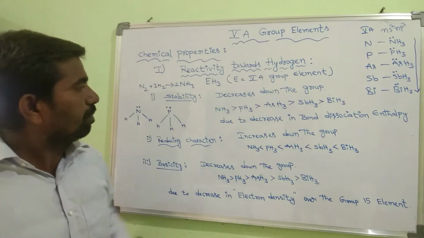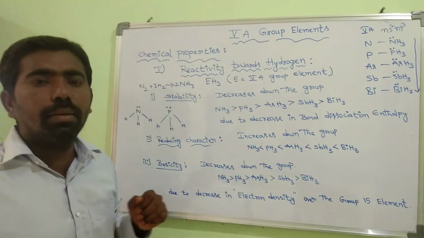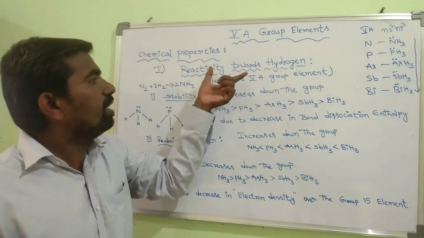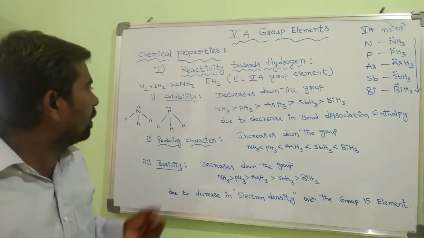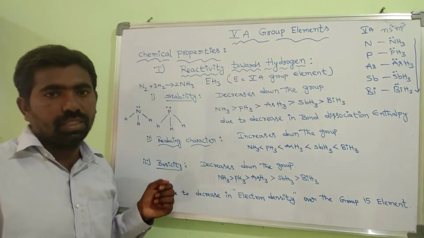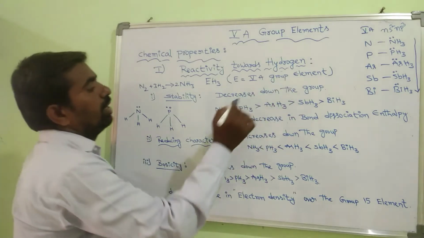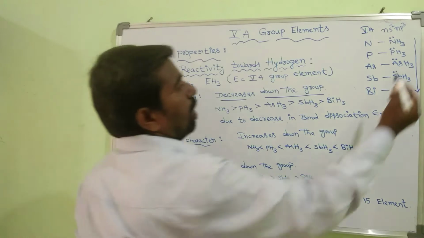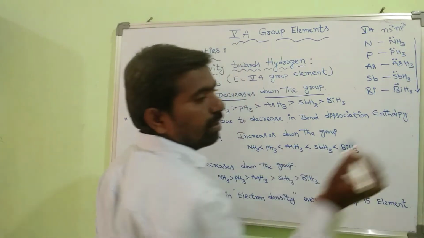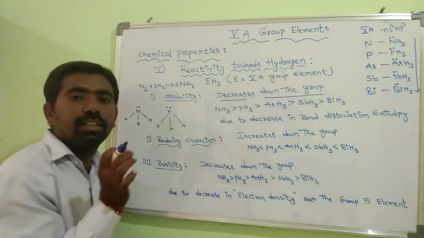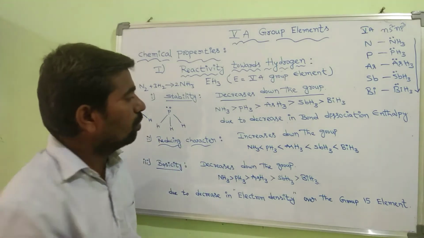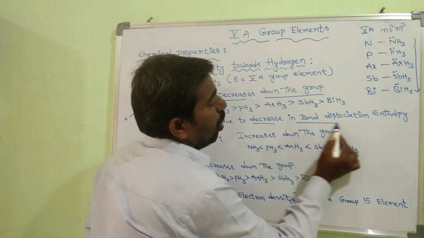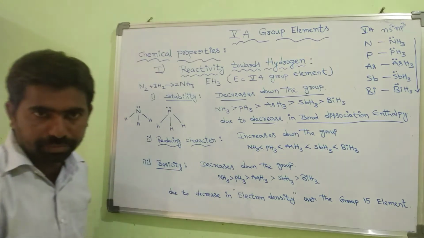Now we have to know about the properties of these hydrides. The first property is stability. Stability decreases down the group, that means from NH3 to BiH3. Stability decreases due to a decrease in bond dissociation enthalpy.